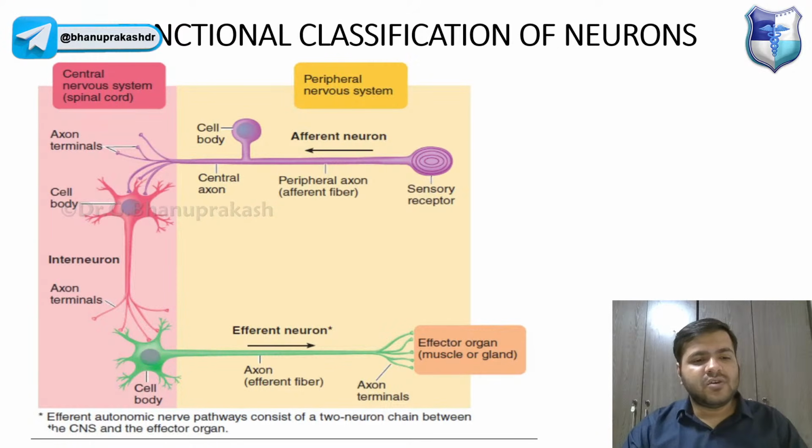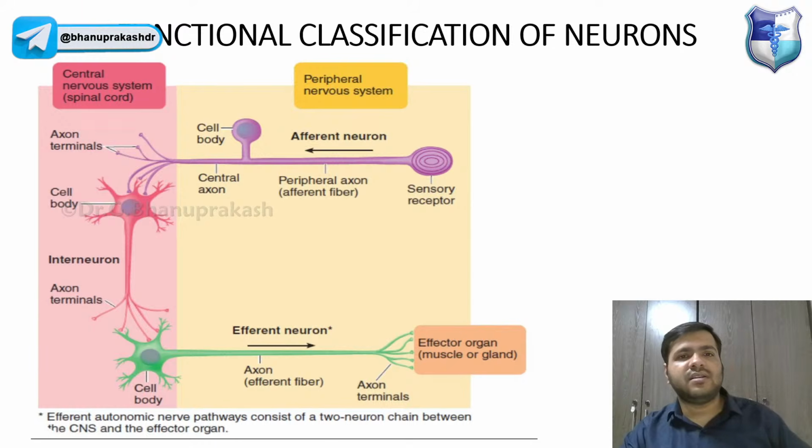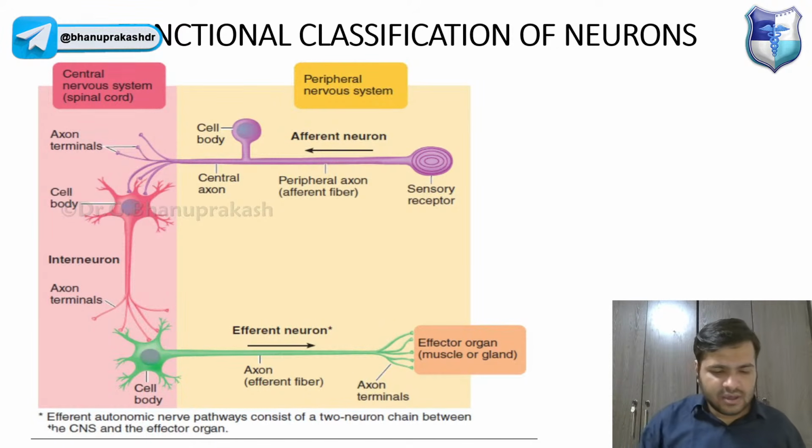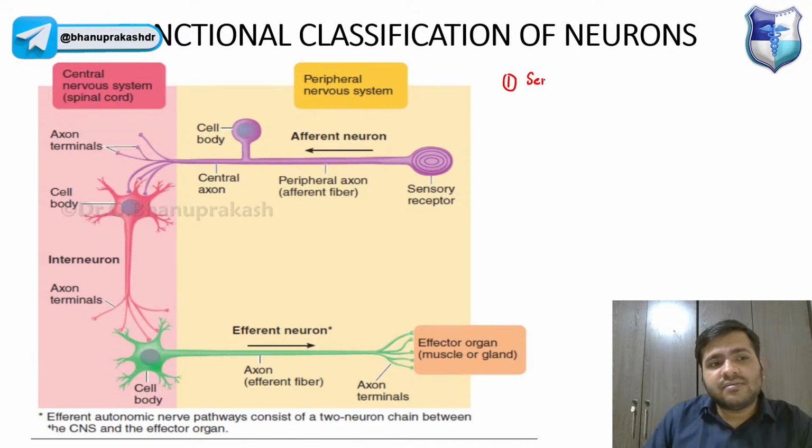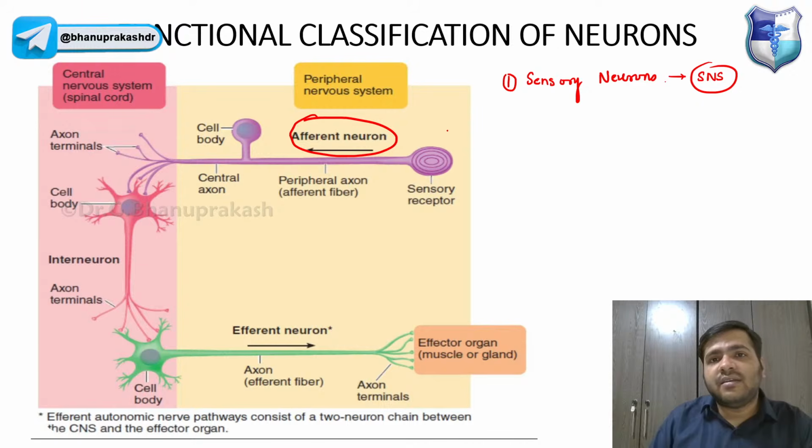Now, guys, we have the functional classification of the neurons, and you already know about this because we have already discussed it. We have the sensory neurons, the neurons of the sensory nervous system. These are also called the afferent neurons, so remember that.